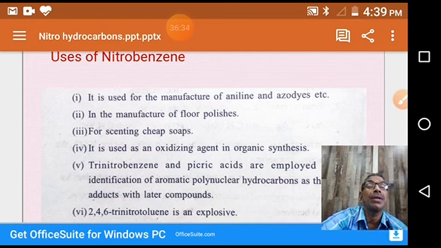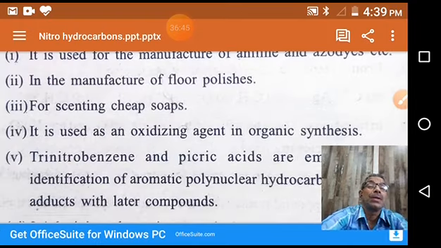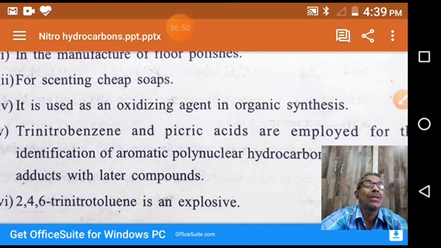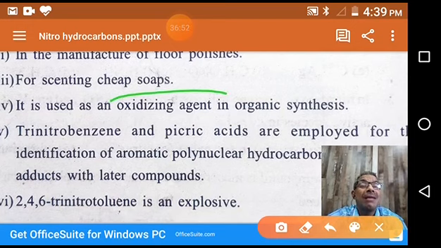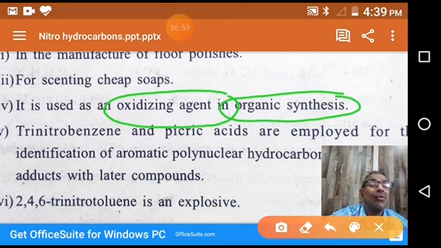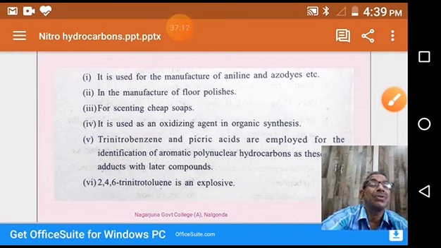We also use nitrobenzene in the manufacture of floor polishes. Next, it is also used in scenting cheap, low-cost soaps. This is a very important one: nitrobenzene is used as an oxidizing agent in organic synthesis. In organic synthesis, we convert one compound into another compound, where we require some oxidizing and reducing agents. So nitrobenzene acts as an oxidizing agent in different reactions.